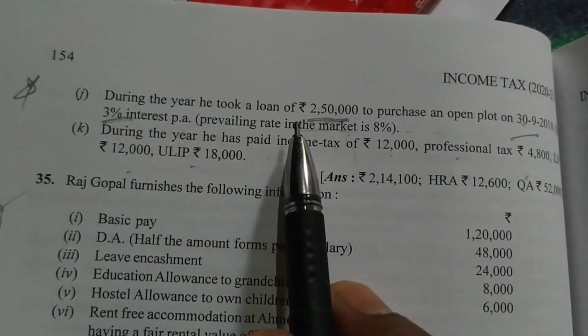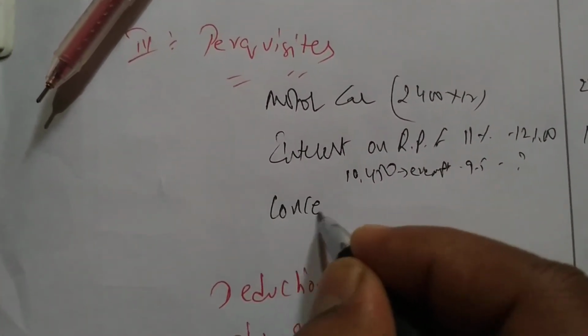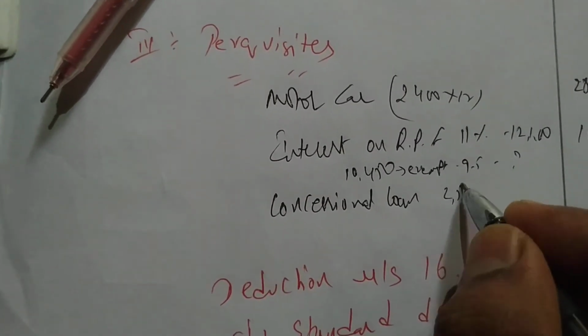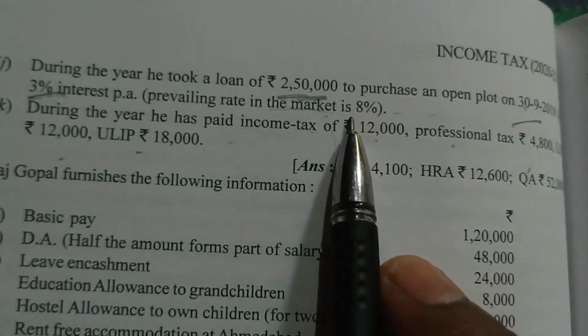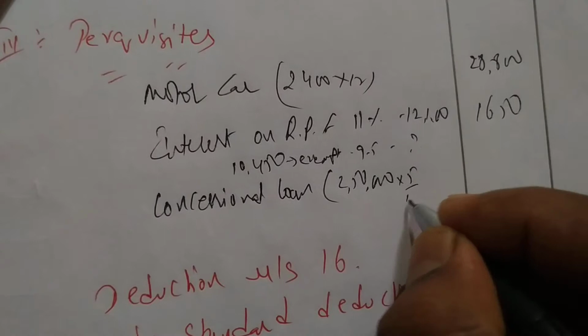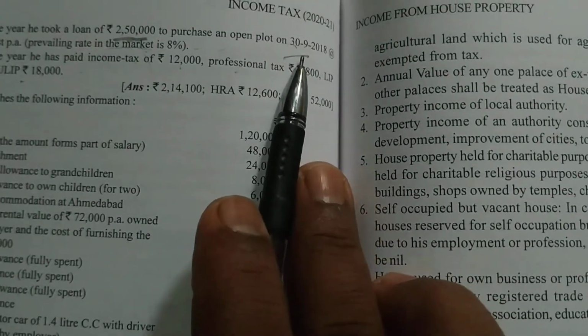Done, right? Next, during the year he has taken a loan of 2,50,000. So we can say concessional loan. It's very easy, I'll show you. How much loan he has taken? 2,50,000. What is the market rate? 8%. How much is he charging? 3%. So the difference is 5%. Into 5 by 100 into 6 by 12. Why 6 by 12? He has taken it in the month of October, so from November you can count.